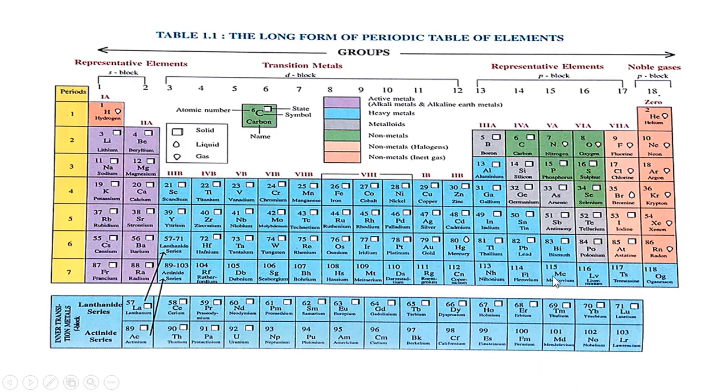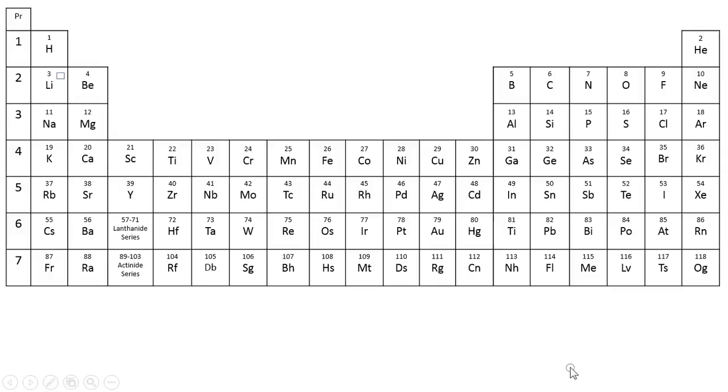See, there are different colors that have been used, different symbols that have been used, different Roman numbers and even alphabets that have been used. So we are gradually going to unravel what these things tell us. See, this is the skeletal structure of the periodic table. Now all of us have seen this periodic table umpteen number of times. But do we really know how these periods and the subcategories are arranged? Let us try to see.